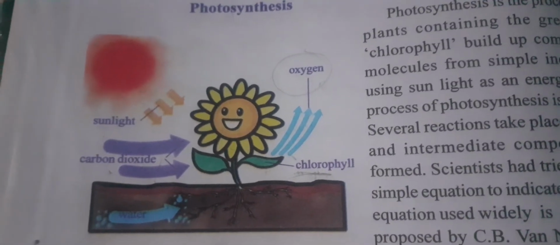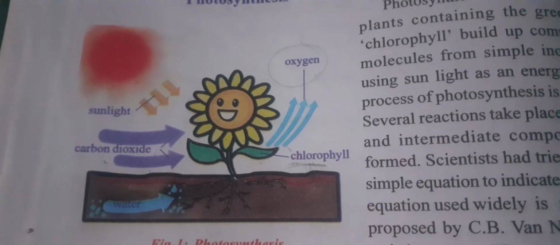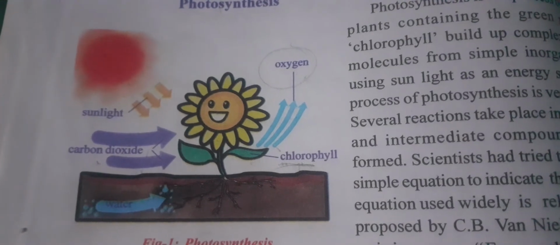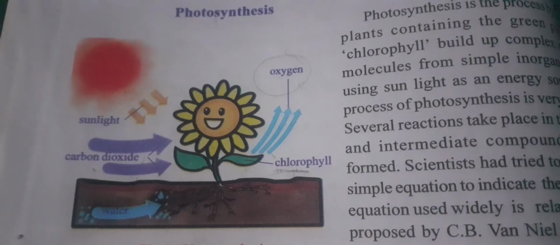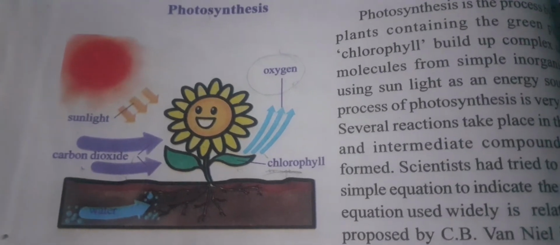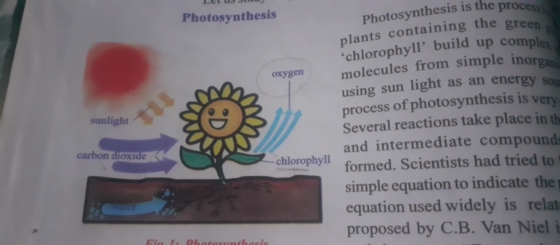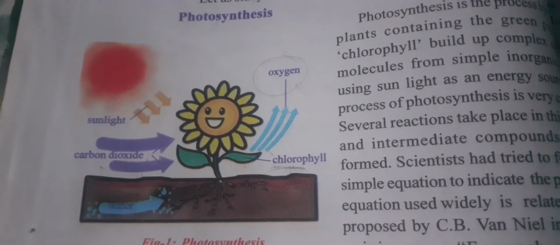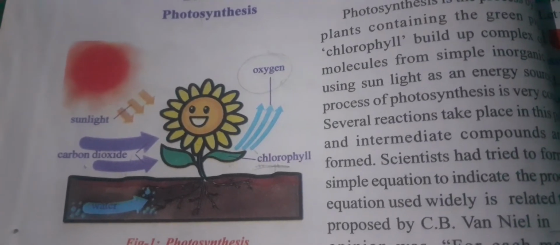It is the process by which a living plant cell containing chlorophyll produces food substances like glucose and starch from carbon dioxide and water, by using light energy. Plants release oxygen as a waste product during photosynthesis. So the materials required in photosynthesis are carbon dioxide, water and chlorophyll.